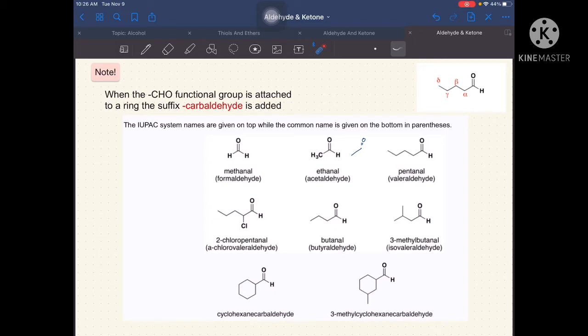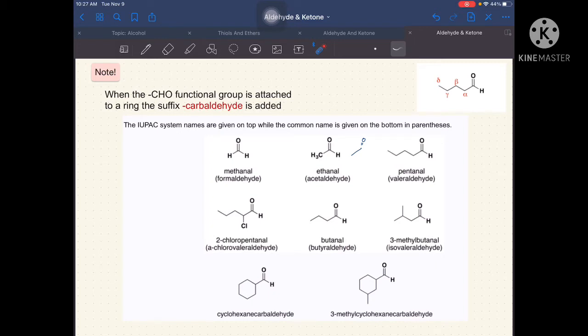We should always start number 1 where our functional group is located. In this case, our functional group is located here. So, we should start our number 1 here, number 2, 3, 4, and number 5. Our derivative is connected in carbon number 2. So, we have here 2-chloro, then our parent chain, which is 5 carbon atoms, so that is pentanol. So, that gives us 2-chloropentanol. So, how about its common name?